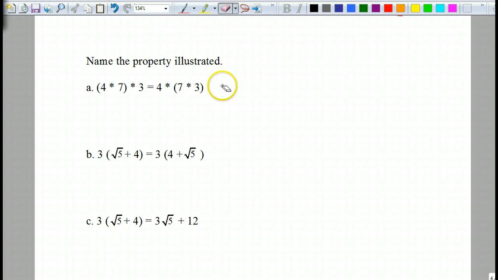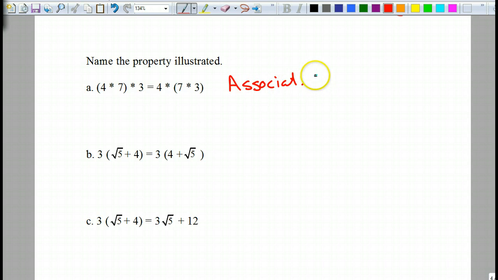Yes. Which associative one is it? Multiplication. Okay. How about the next one? No. It's not distributive either. It's the one where it doesn't matter what order. Right, what is that?